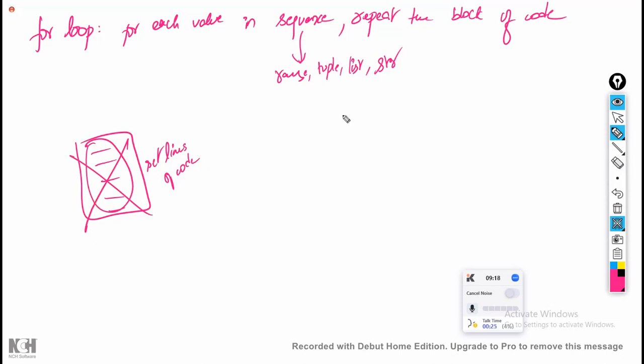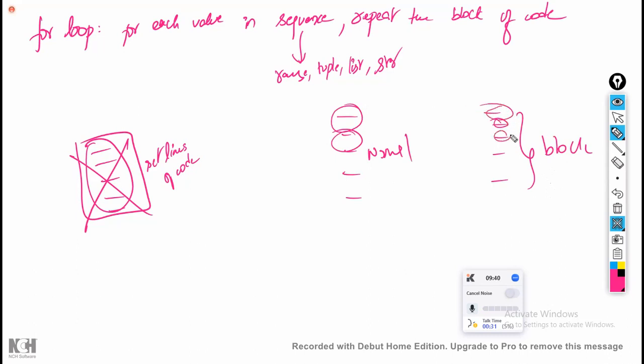What is the difference between normal lines of code versus a block of lines of code? For example, you have 5 lines. If this is a block versus normal 5 lines, what is the difference? Here there is no condition between them. This line and this line are independent of each other, whereas in a block of code, the second line is dependent on the first line.